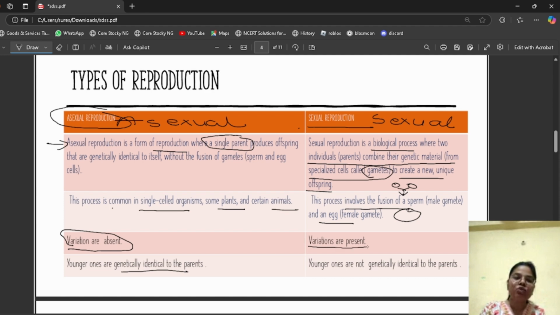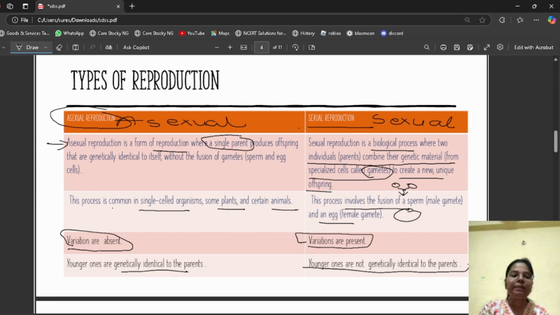Here, in sexual reproduction, variations are present. Young ones are not genetically identical to the parents. In sexual reproduction, it is not necessary that the offspring is identical to the parent. It is not compulsory for the offspring to be similar to their parents.